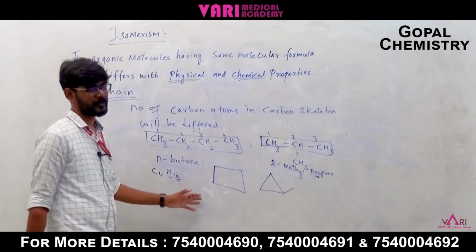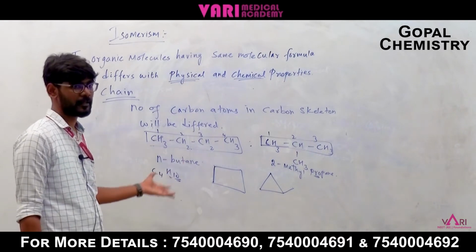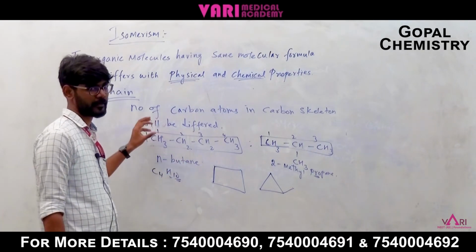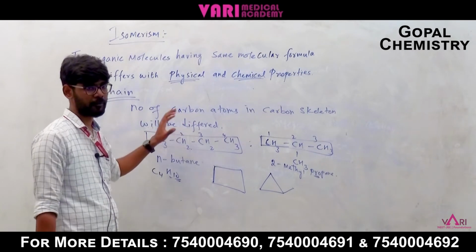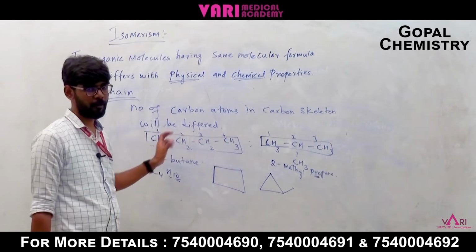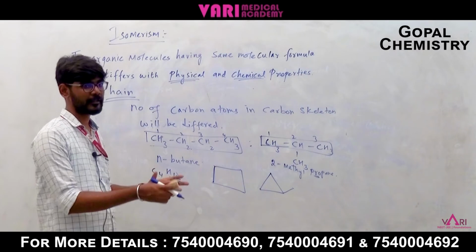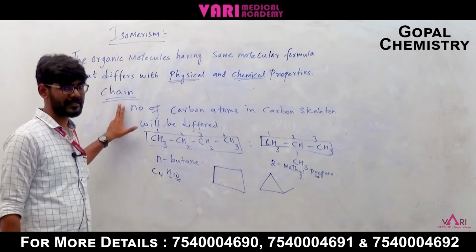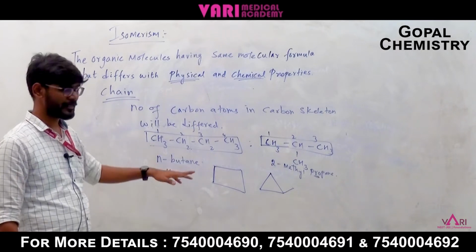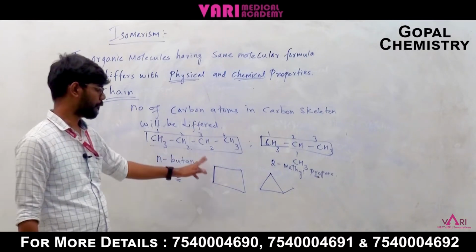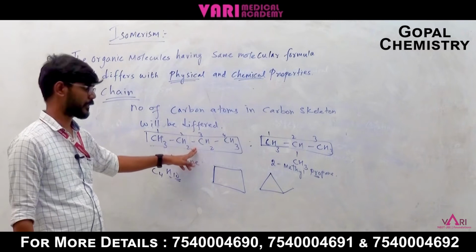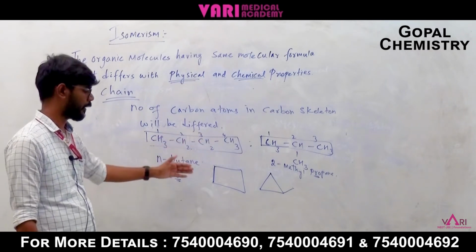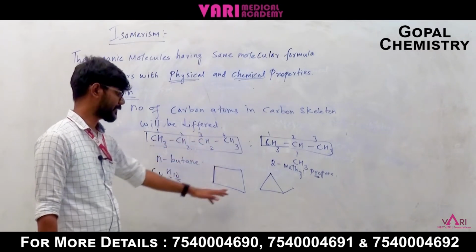Ring isomerism and chain isomerism are both the same. In aliphatic, open chain compounds, if the length of the carbon chain is reduced, then that isomerism is known as chain isomerism. So the next one is ring isomerism. Similarly, here it is a branched and unbranched straight chain, whereas here it is cyclic, right?